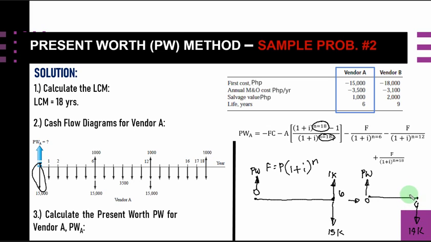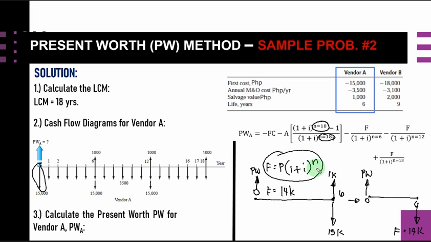So we are going to get the value of this 14K, in which this 14K is our F if we are going to get this PW. Do you get this? So if we consider this formula, our F is equal to 14K.